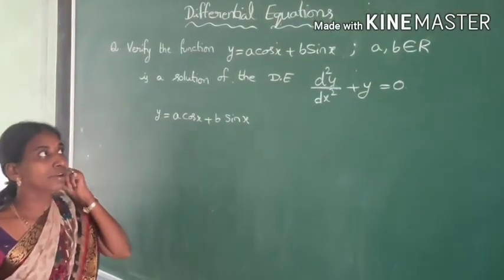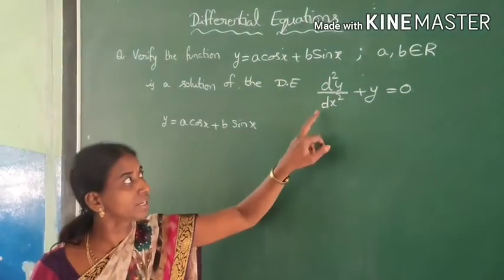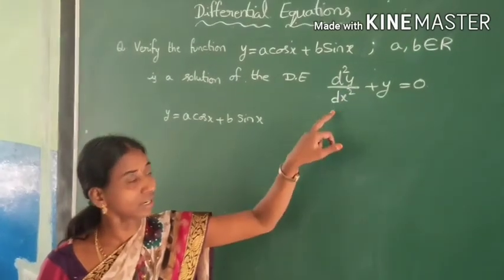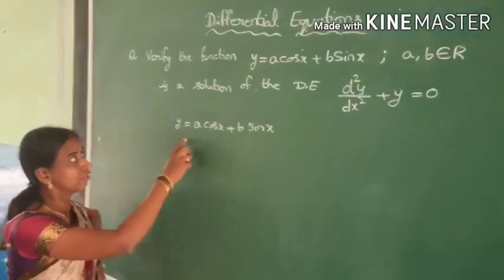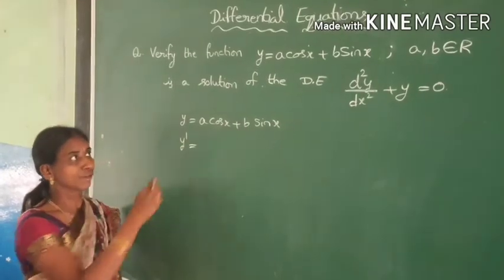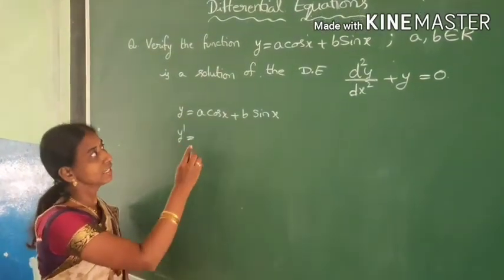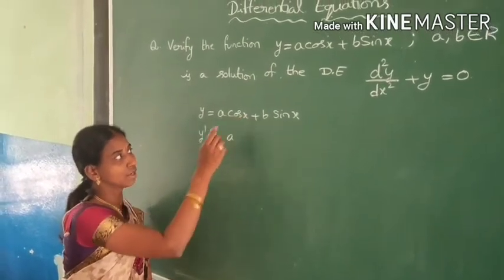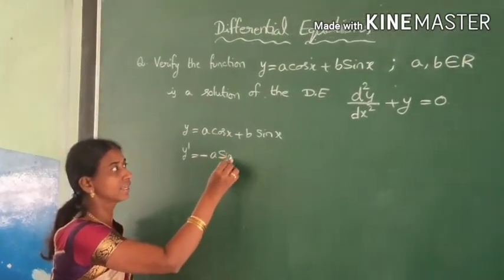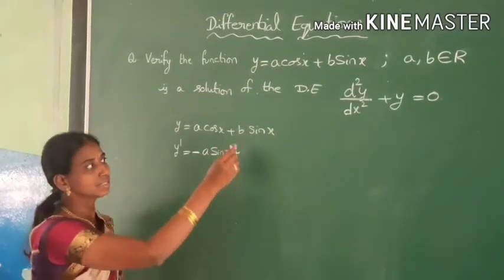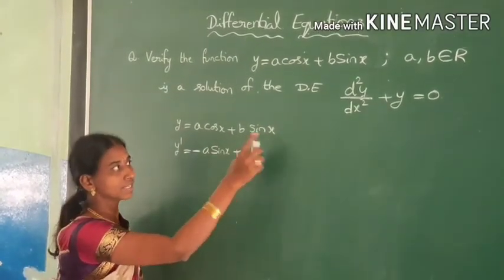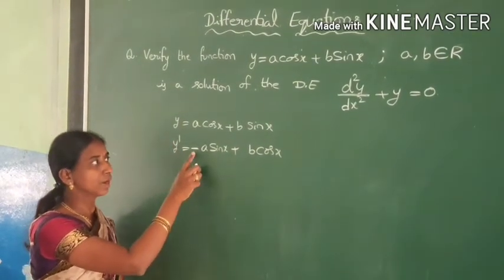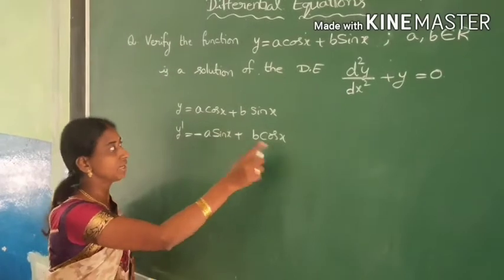Now to verify the differential equation d square y by dx square plus y is equal to 0, you are observing that there is a second order derivative here. So find its derivative two times. The first derivative y dash is equal to a times, a is constant, the derivative of cos x is minus sin x, plus b is constant and the derivative of sin x is cos x. So y dash is equal to minus a sin x plus b cos x.